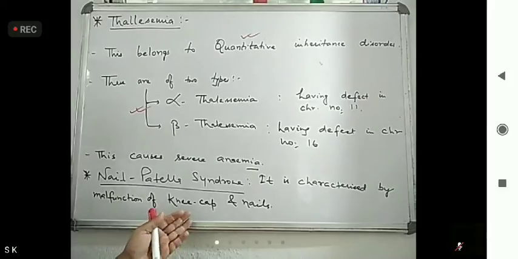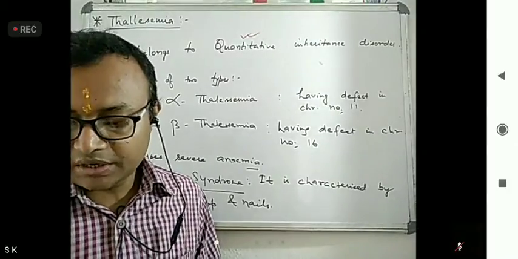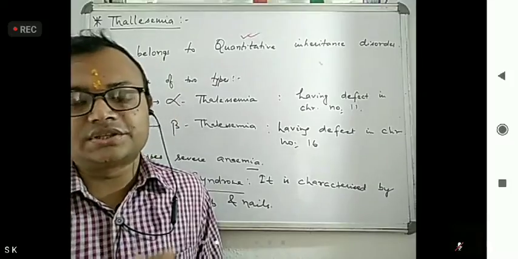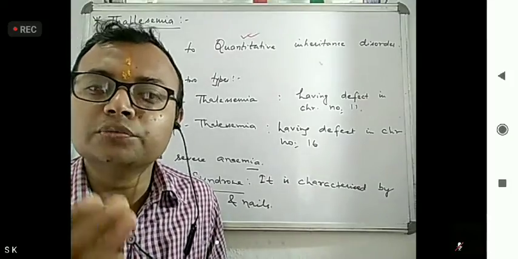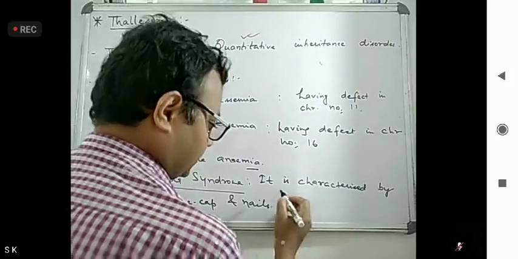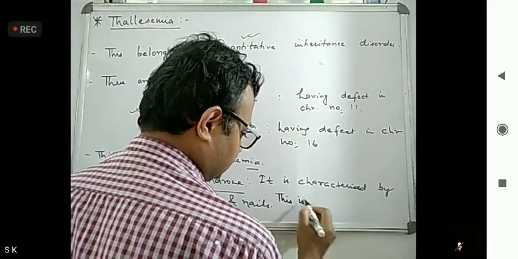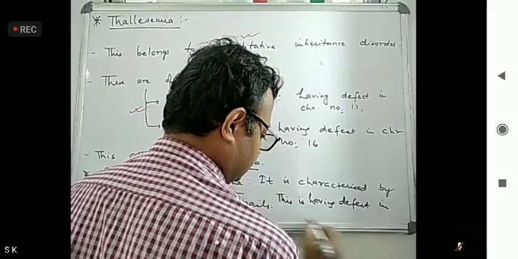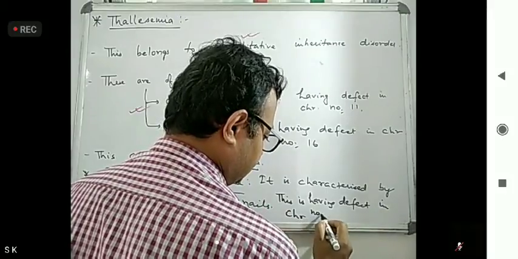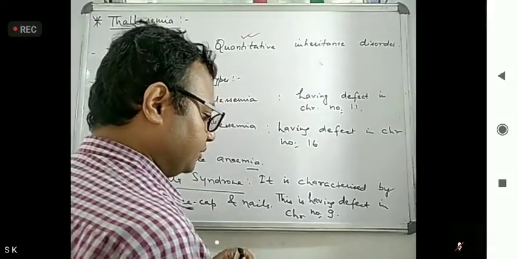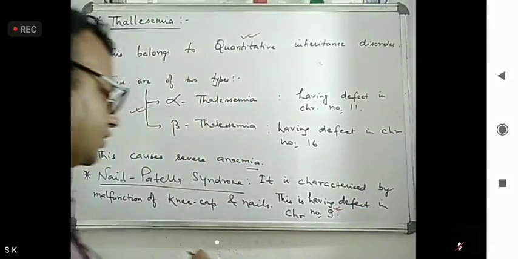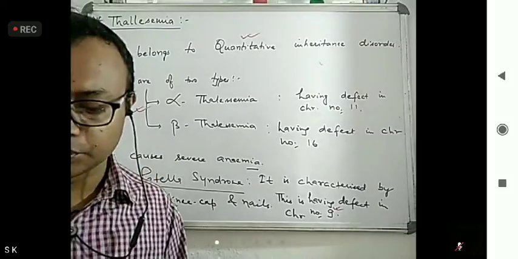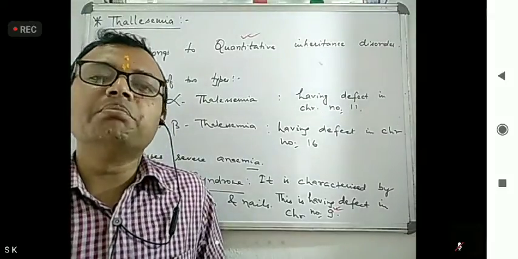This defect is present on chromosome number 9. This number you have to remember. So a chromosome number 9 defect shows Neil-Patella syndrome.